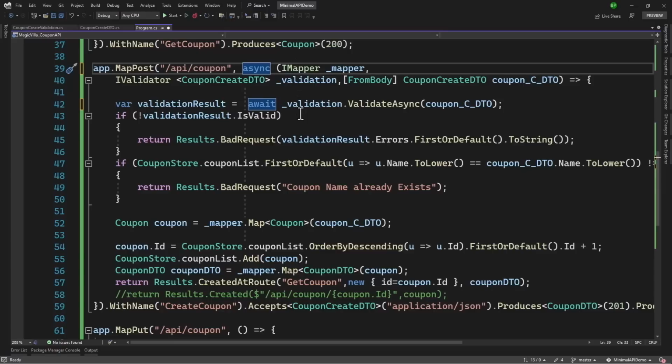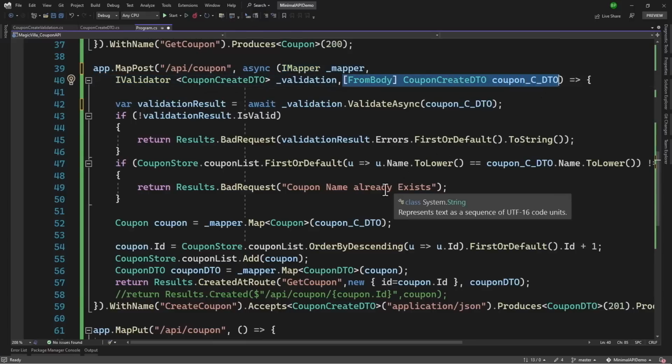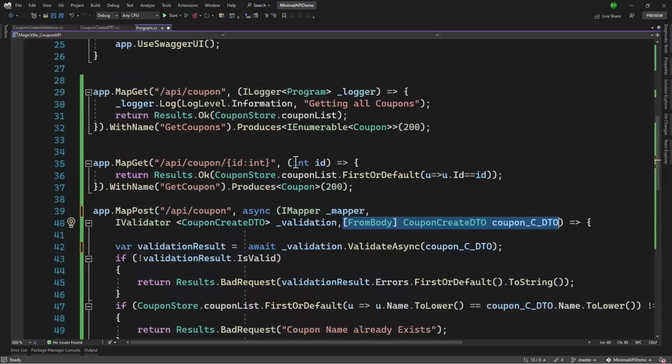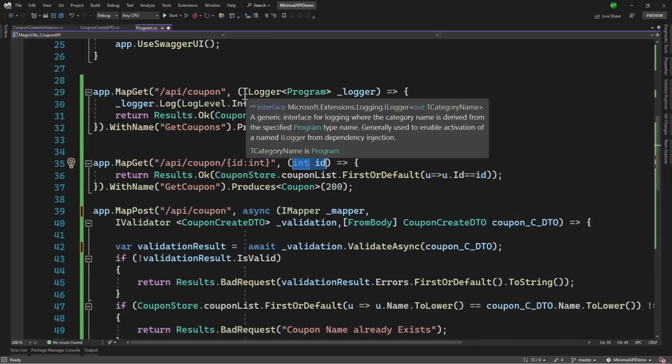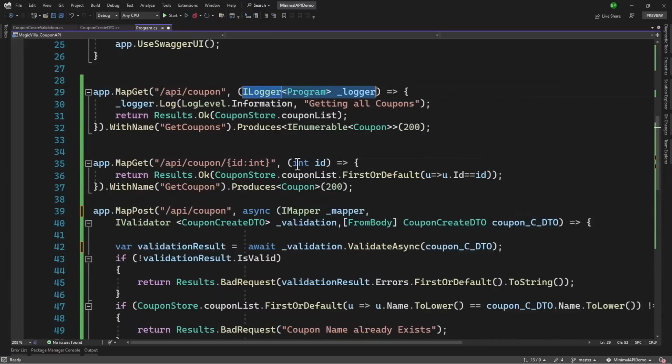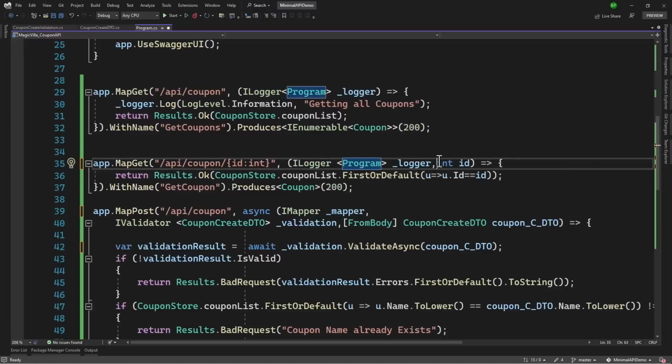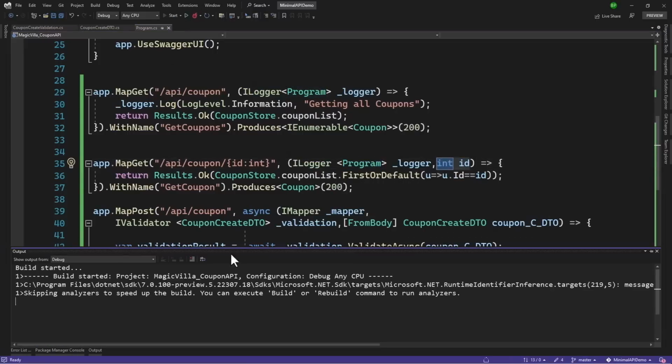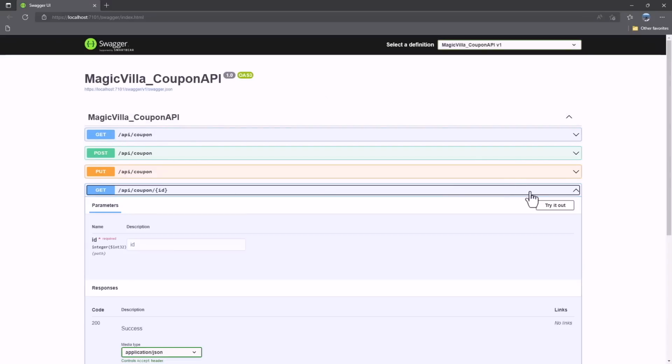But now I have one question for you. We are injecting two things here, AutoMapper and IValidator, and then this one we are retrieving from body. If we go up where we have the integer ID, even if we don't define anything here, let's say we are saying that ILogger will be present here, and then we have the integer ID, if we run that, you will notice it works.